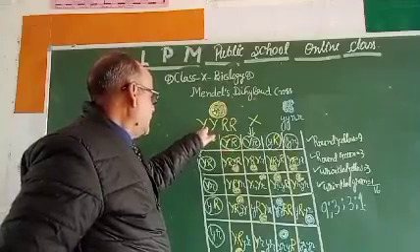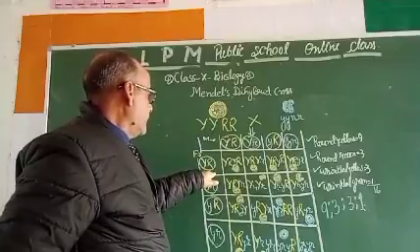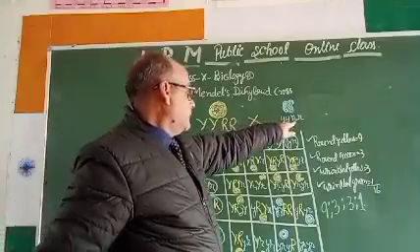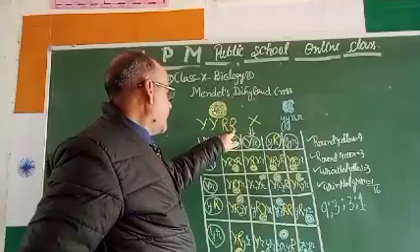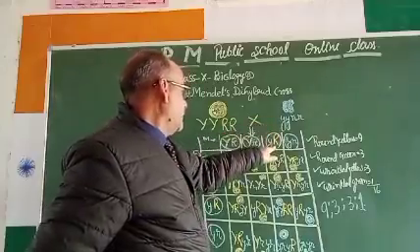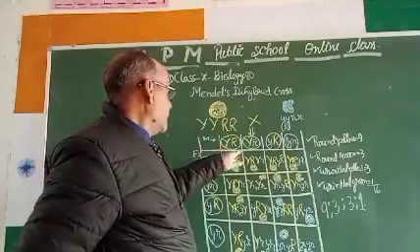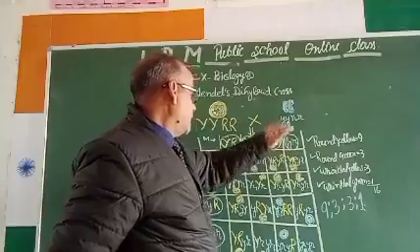This Y combined with this in this gamete. Similarly, this Y combined with this R here. This Y, this R combined with this Y here. This R combined with this form here.